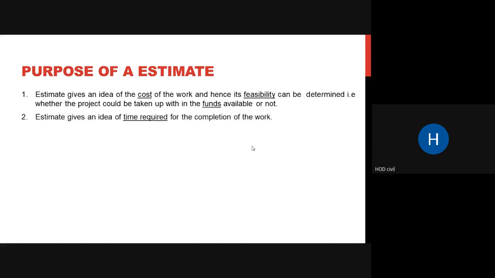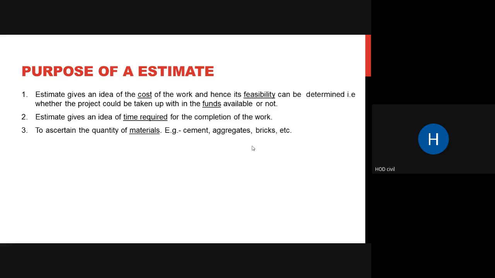Then the second purpose of an estimate is it gives an idea of the time required for the completion of work. Okay, so an estimate gives us the time required, whether it will take 6 months or 1 year, depending on the structure. It can give you just an idea. It is never accurate. It can just give you an idea of the time required.